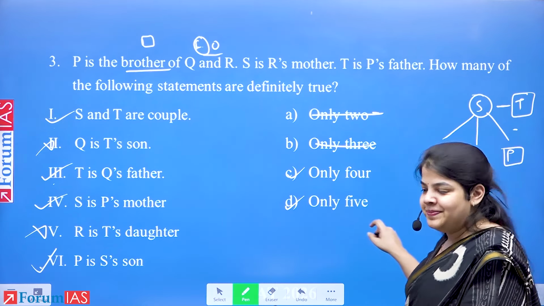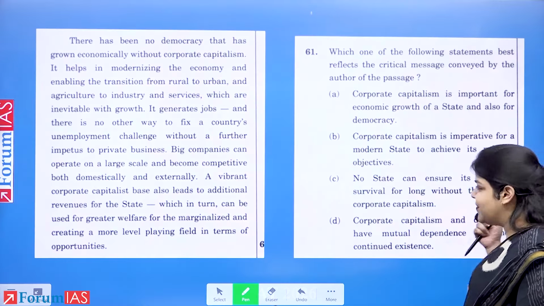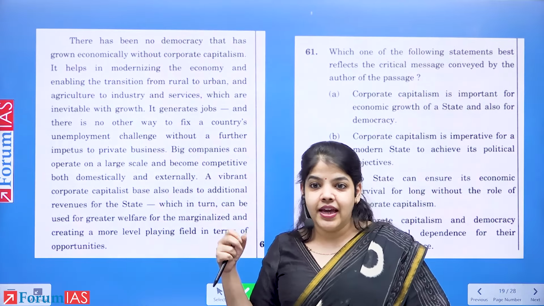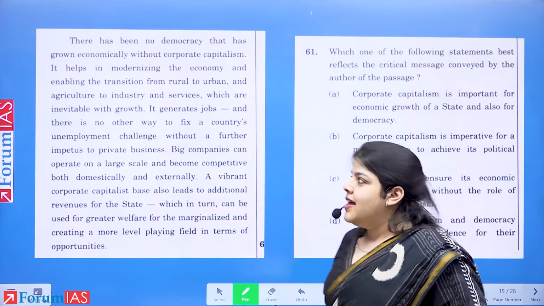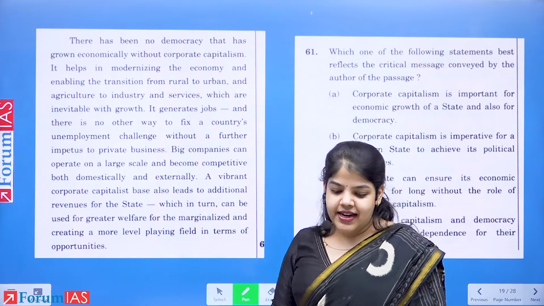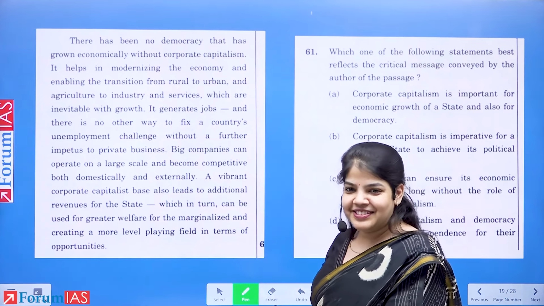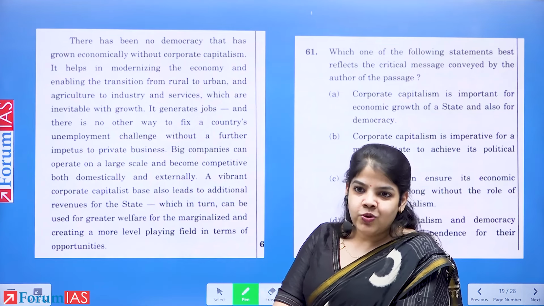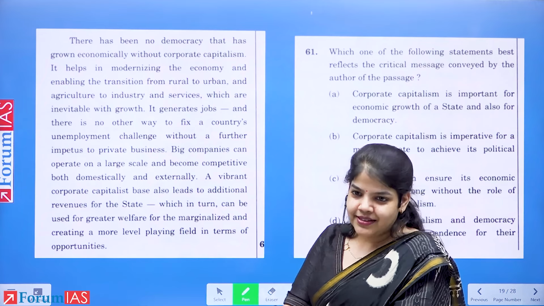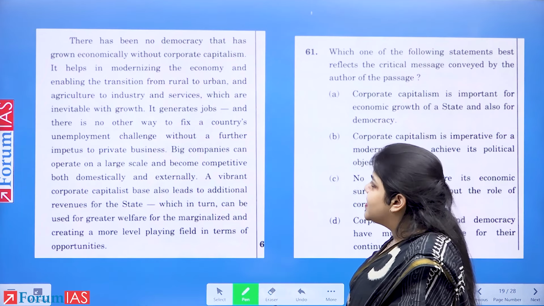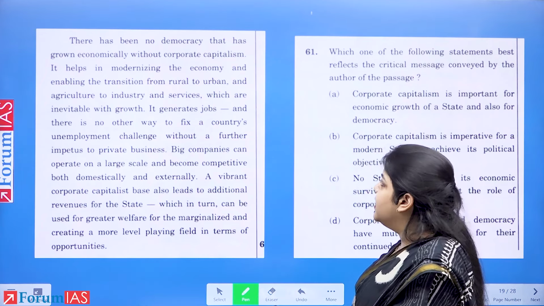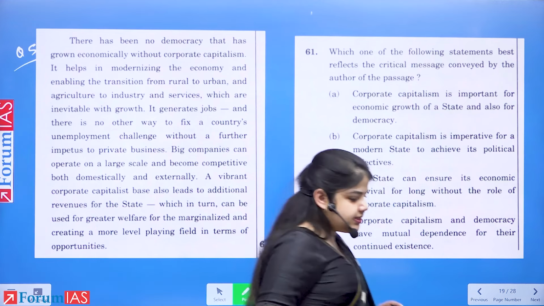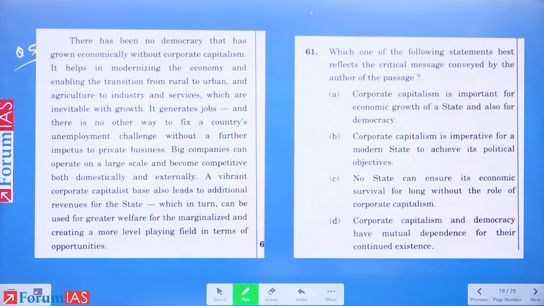We'll solve one more question, but first we'll look at RC, reading comprehension. Any questions? No. First we'll look at RC and see how we solve reading comprehension. It's important to practice CSAT and understand what is being asked to know what our strategy will be. Okay? This is question number 5, with 4 options. Please read the question, the passage and answer.